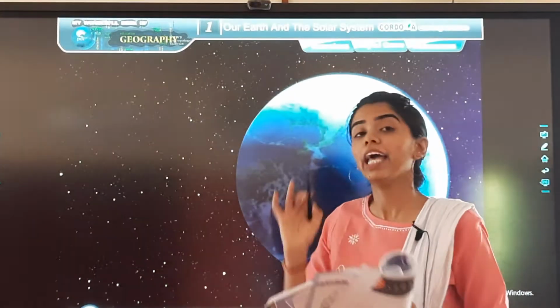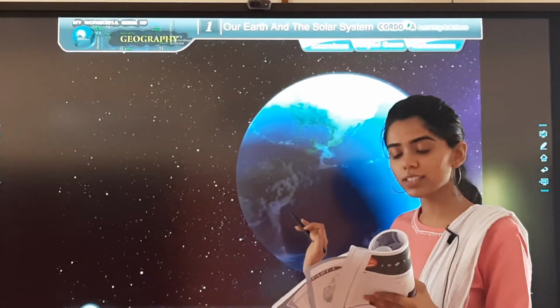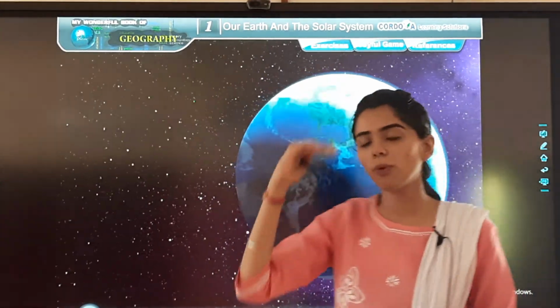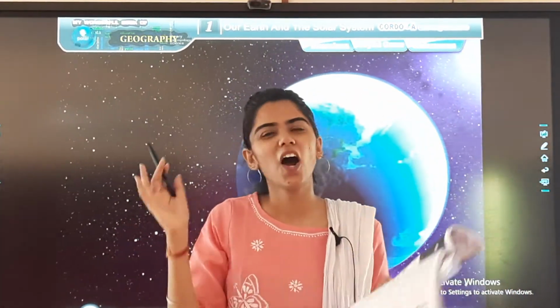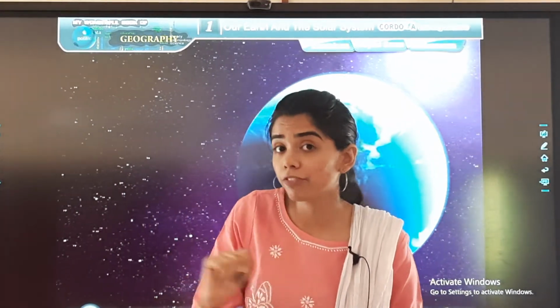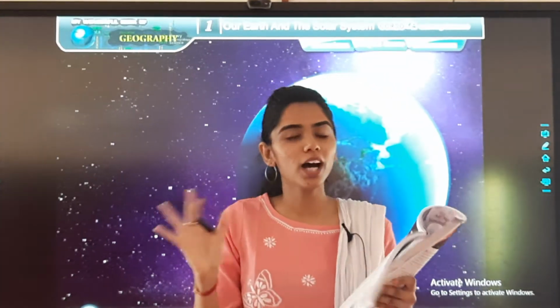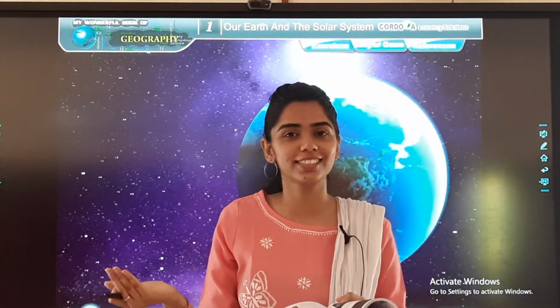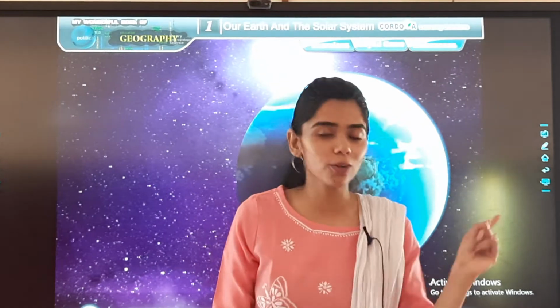What is it? It is bulging at the equators and flattening at the poles. Poles में थोड़ा flat है और थोड़ा bulgy है इक्वेटर में. That means कि वो perfect circle नहीं है, but थोड़ा improper है. This is how the shape of earth is. Is it clear? We studied about the earth.